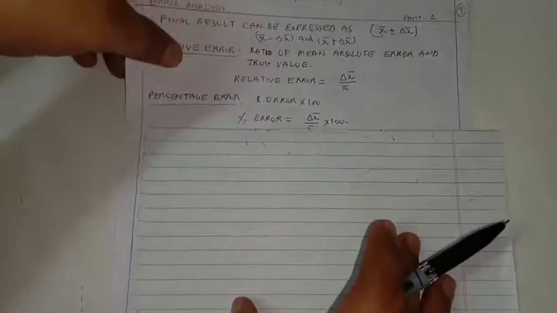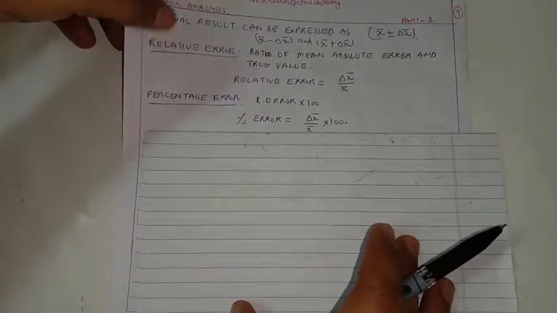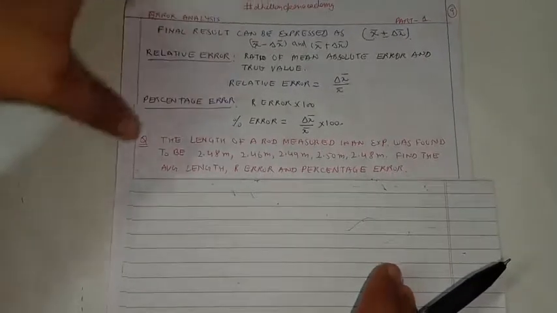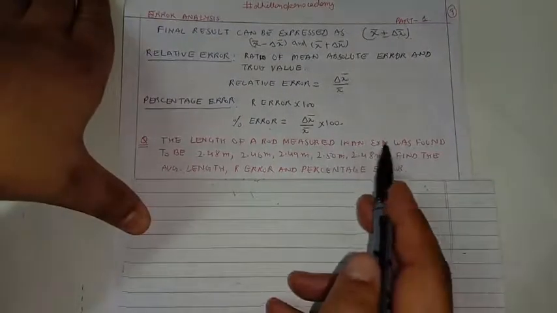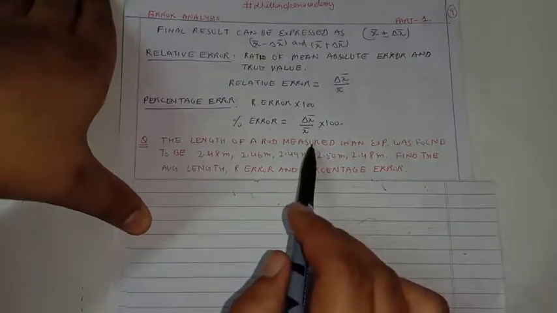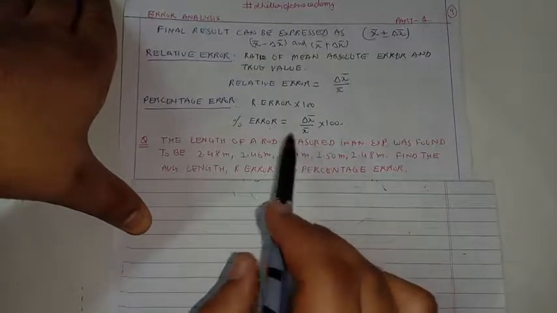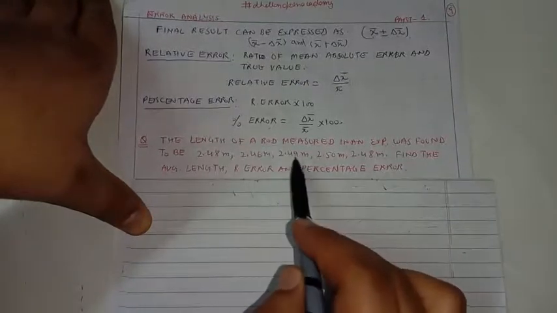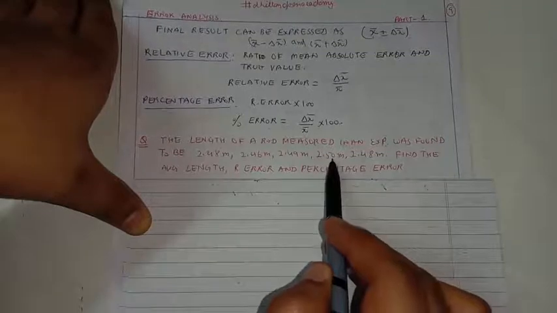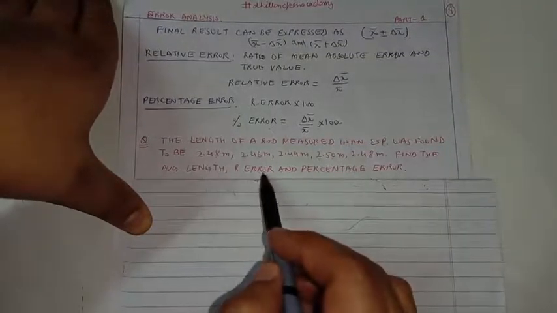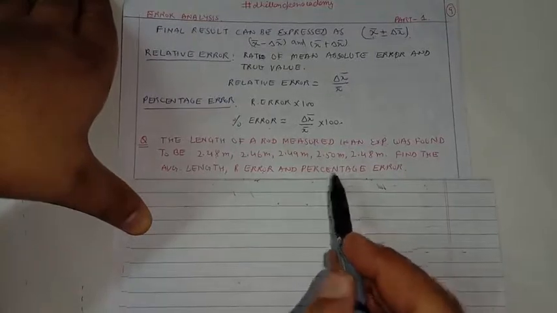Now, a simple example to understand how to calculate these kinds of errors. A question: the length of a rod was measured in an experiment. The results were expressed as 2.48 meter, 2.46 meter, 2.49 meter, 2.50 meter, 2.48 meter. We have to find the average length, relative error and percentage error.